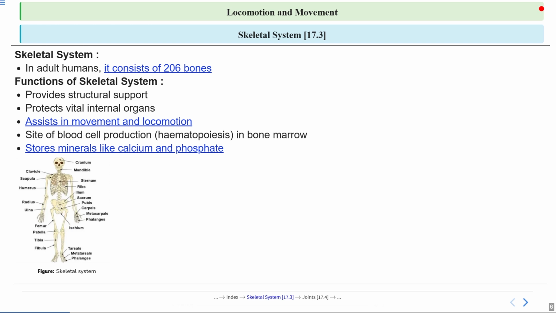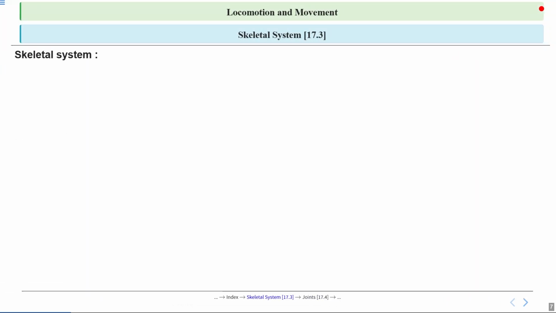So students, observe the diagram. It's an entire human skeleton showing the skeletal system. From this image, you can easily observe the different types of bones present in our body.